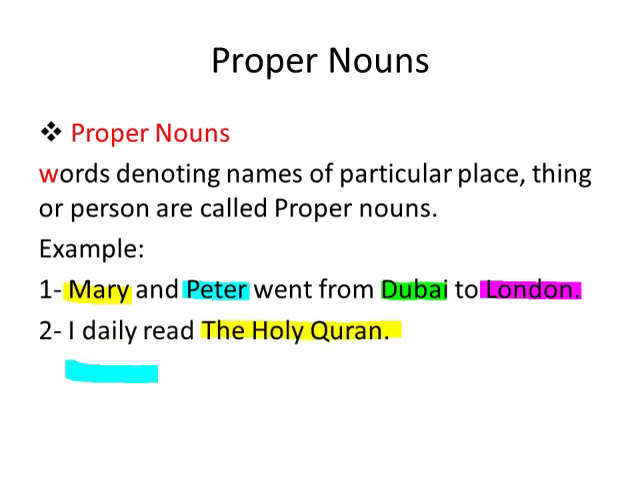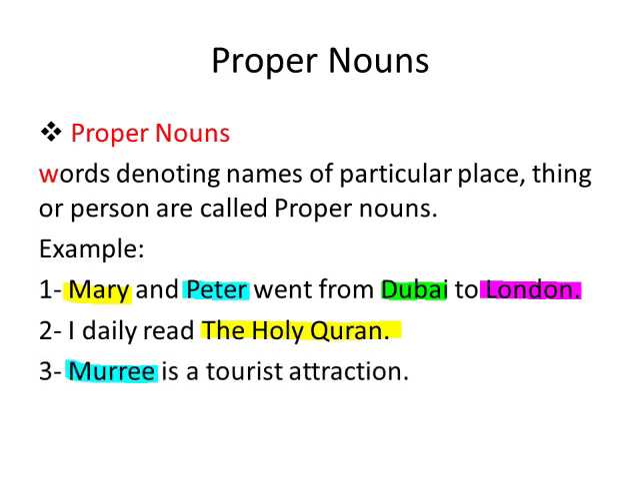In the second sentence, I daily read the Holy Quran. The Holy Quran is a proper noun because the person is reading a specific book. Book is a common noun, but over here the person is reading a specific book and the book's name is the Holy Quran. That's why the Holy Quran is a proper noun.